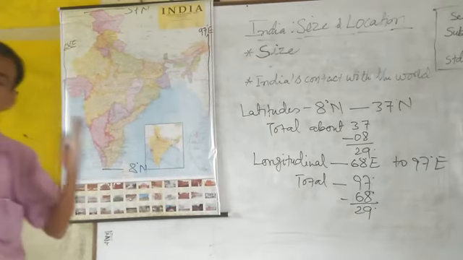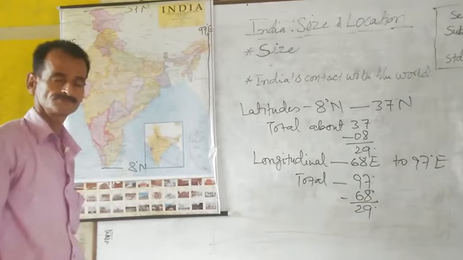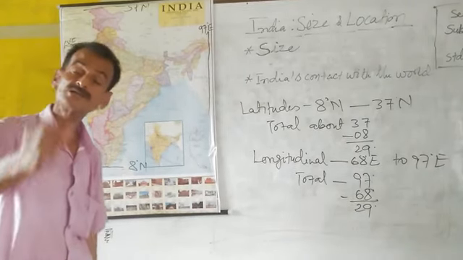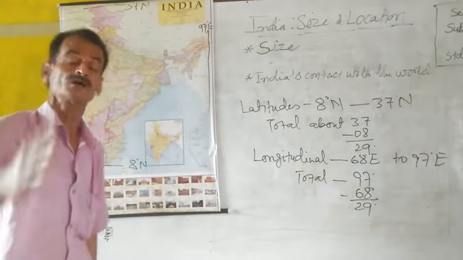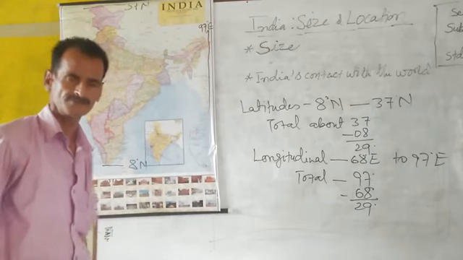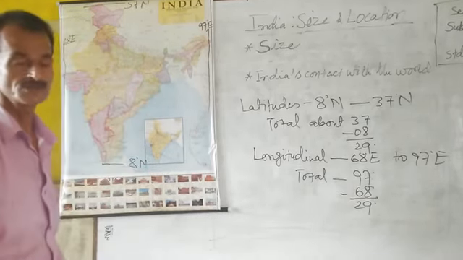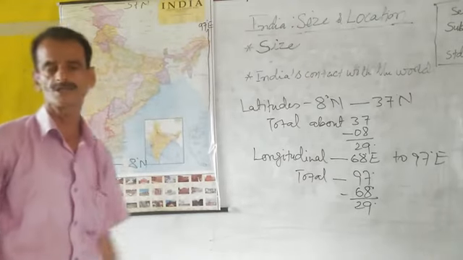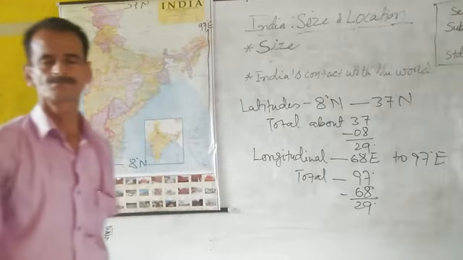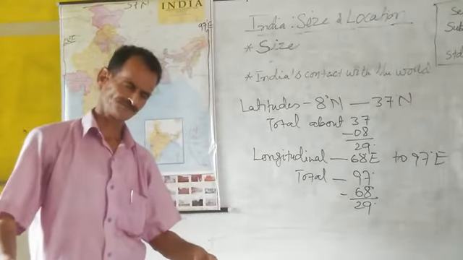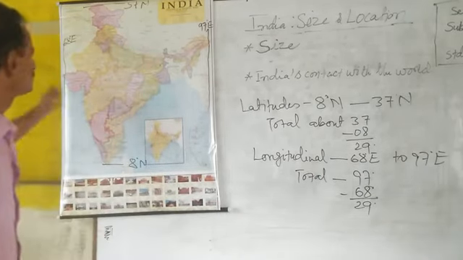Now what is the position of India in the eastern hemisphere? India is in the eastern hemisphere according to longitudes, but in the eastern hemisphere, where is the accurate position of India? From 68 degrees east to 97 degrees east, with the help of these 29 degrees, you can derive the width of India from west to east.